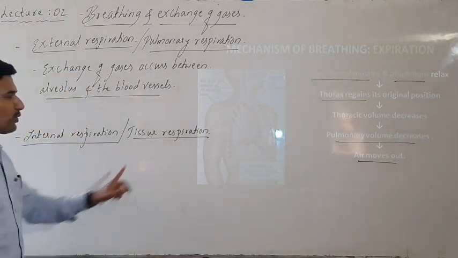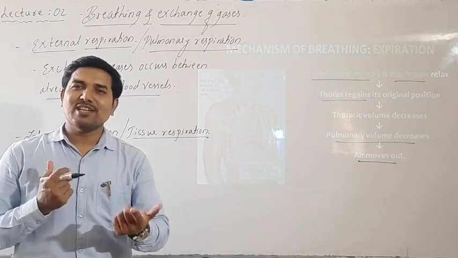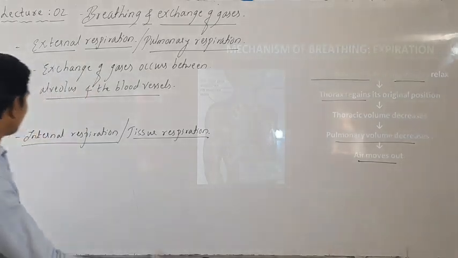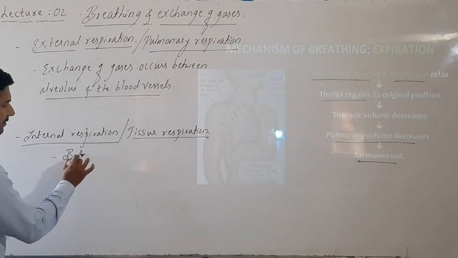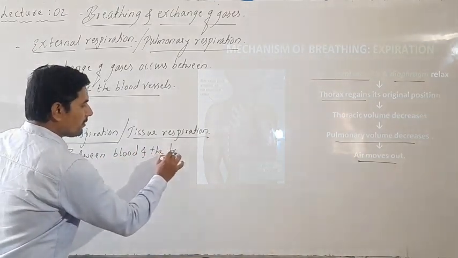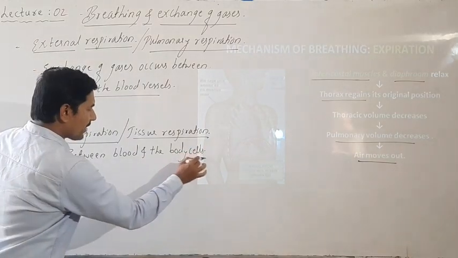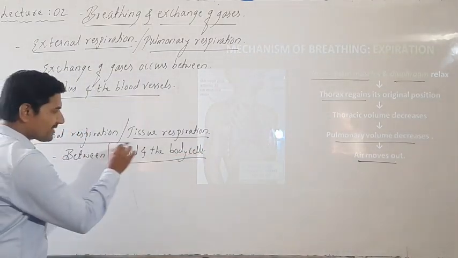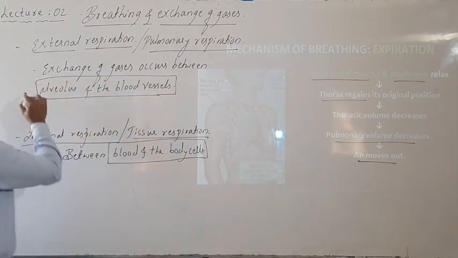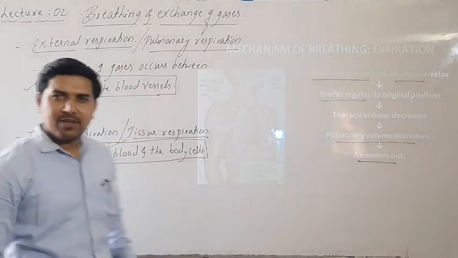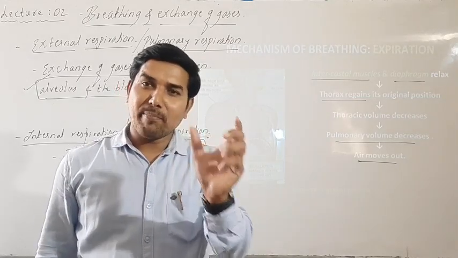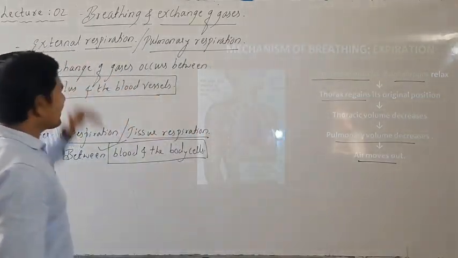Then internal respiration, also called tissue respiration. This is exchange of gases between the blood and the body cells. Now this is most important here. So we are stressing only on this point here, and here we are stressing only on this point. So these are important. We are not going into the entire story of this. We are interested in the main major point for external respiration.